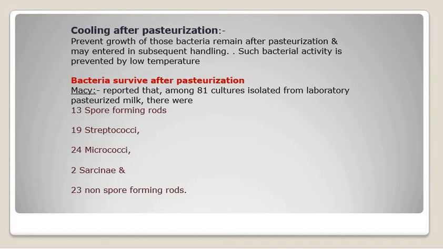So you can assume that streptococcus is very stable during the pasteurization procedure. They can survive pasteurization, and their entry into the milk is very easy, because streptococcus is present in the udder of the cow, from where the milk is obtained, right?